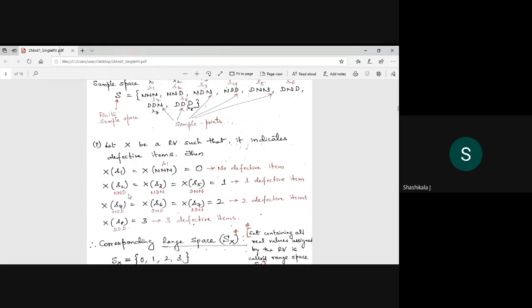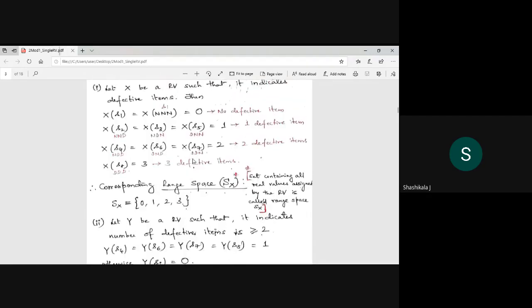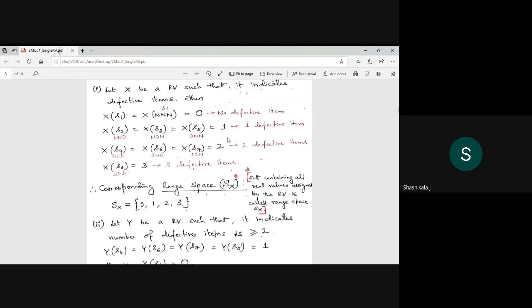Next is x of s2, x of s3 and x of s5. You can see that there is one defective item, so for all these combinations I will give the real number 1. Similarly for all the others. Here also you can see that it is a many to 1 function.